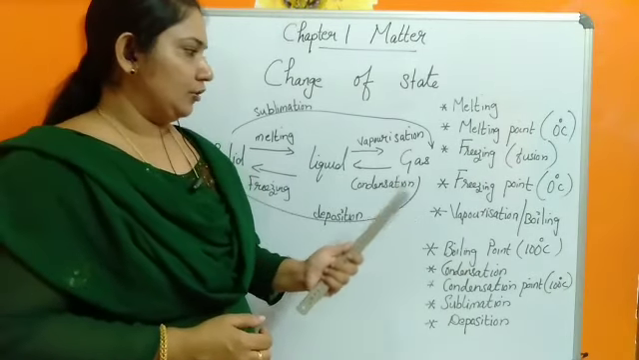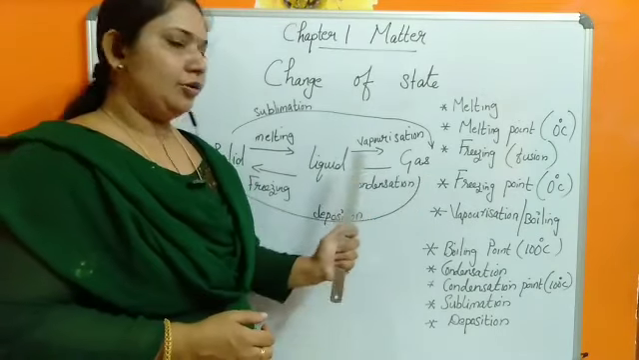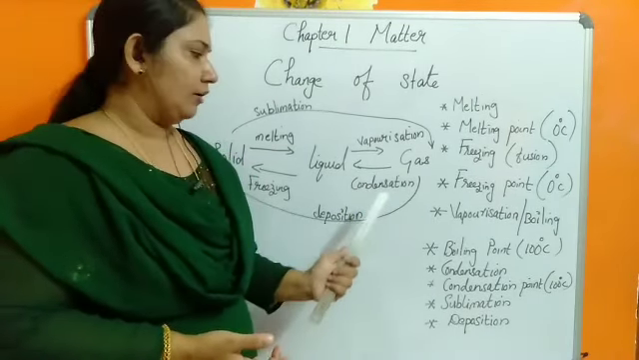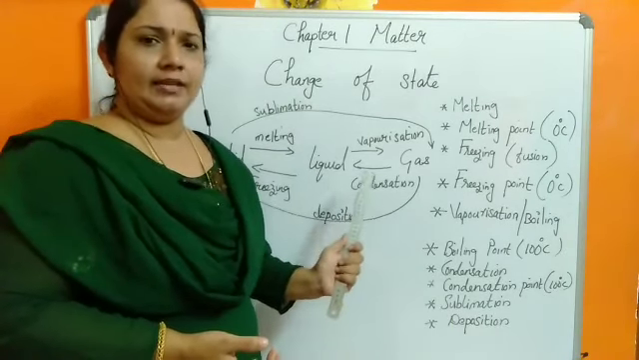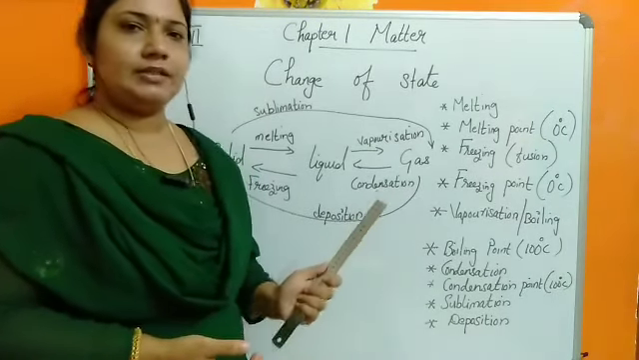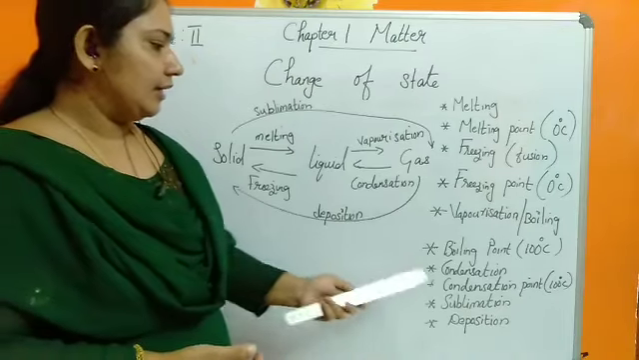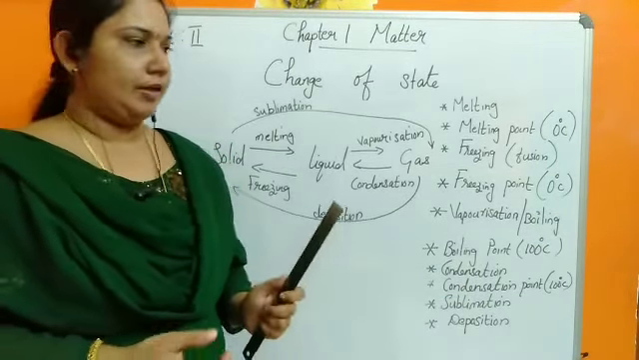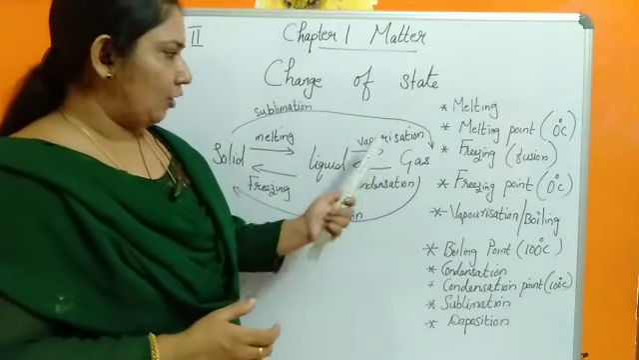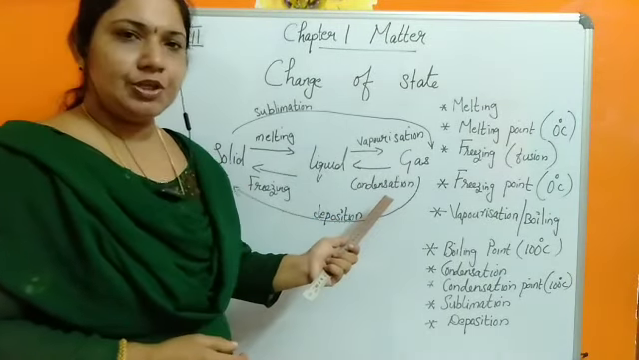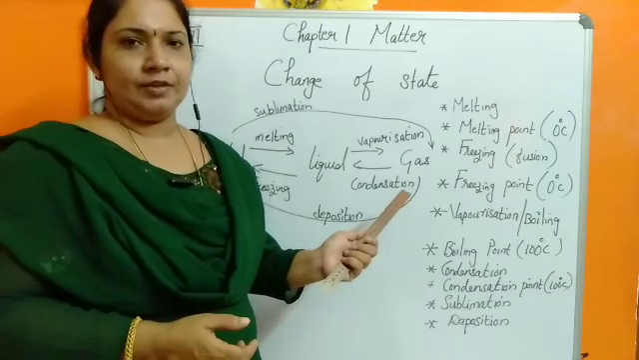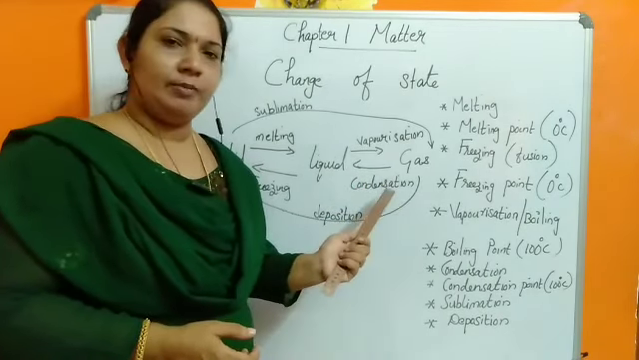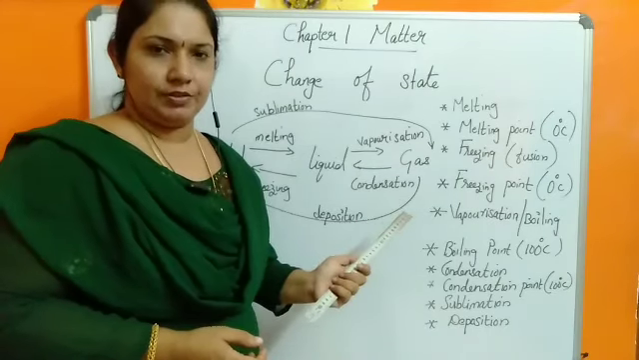The change of state from gas to liquid by liberating heat energy is known as condensation, and the temperature at which this condensation takes place is known as the condensation point. For a pure substance, if you are taking pure water, the boiling point and condensation point will be the same. That is, the boiling point is 100, so the condensation point will also be 100 degrees Celsius.